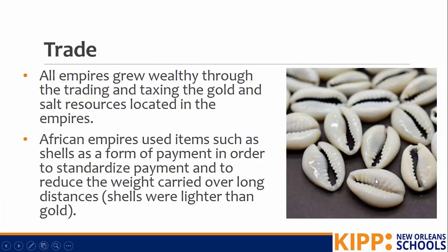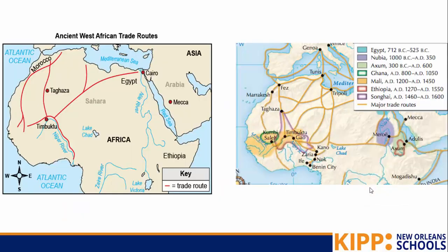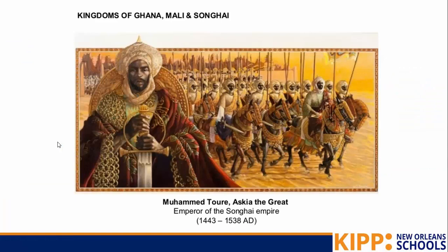One thing that they did as a form of payment was they used something called cowrie shells. This helped them standardize their payment and to reduce the weight of the money that was being carried long distances. So these shells were like spending $1. They had a standardized value across the empire and they were much lighter than carrying gold. And so the more people who were coming to trade in these empires, the more wealth they were gaining. And they were able to maintain these empires by having very powerful militaries and armies.